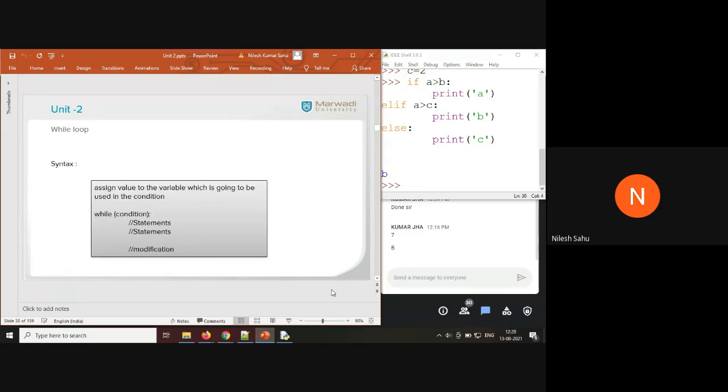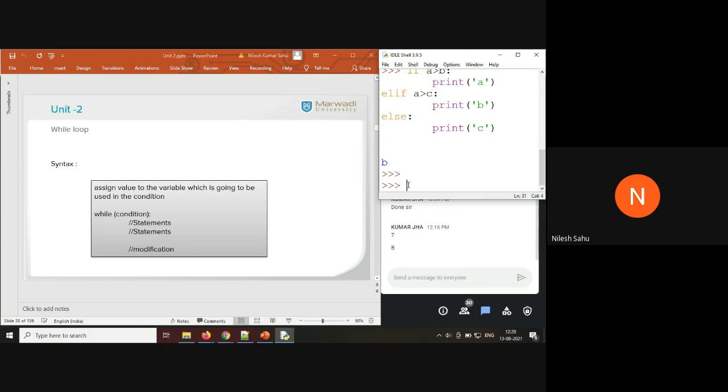So how are you going to do it? While condition and again colon here for indentation, and whatever statements you are going to write. Just say you have i equal to 1, while i less than 10, print i. In the case of a while loop, you have to keep in mind that you need to specify the modification here.